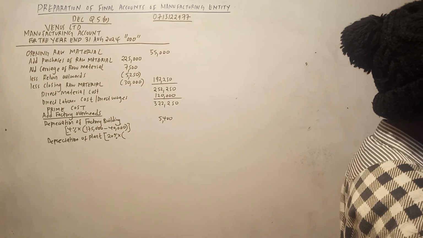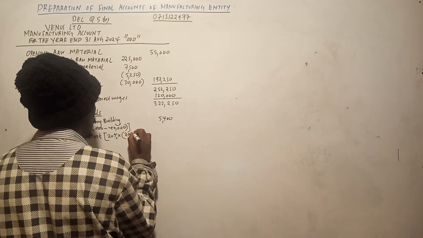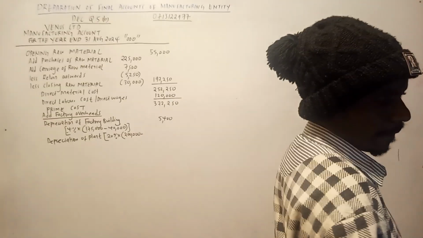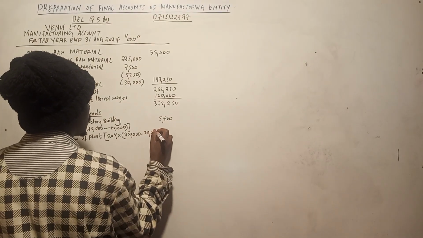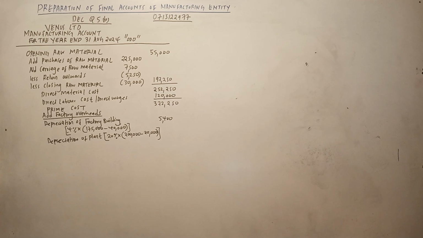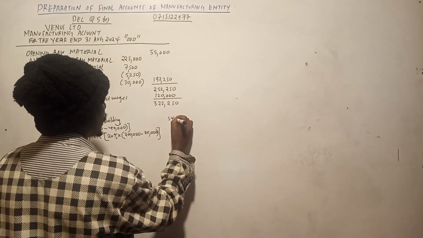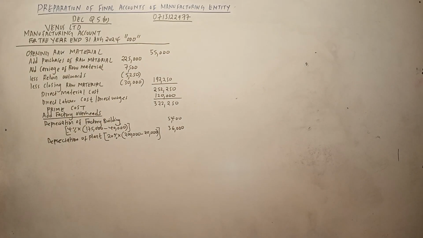Plant and machinery ni 200,000. Then we need to less the accumulated depreciation, 20,000. So 200,000 minus 20,000 times 0.2. So that's 36,000.